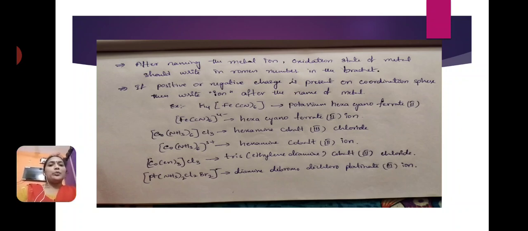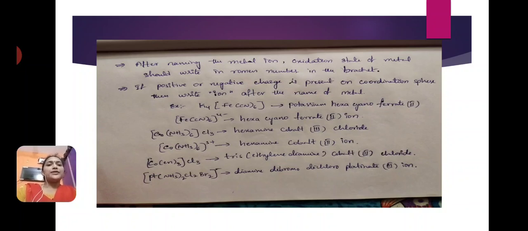Some example complexes are there. K4[Fe(CN)6], the name of the complex compound is potassium hexacyanoferrate(II). Next is [Fe(CN)6]4-, hexacyanoferrate(II) ion. Here the complex has a negative charge. If a negative or positive charge is present, we have to write ion after the metal name.